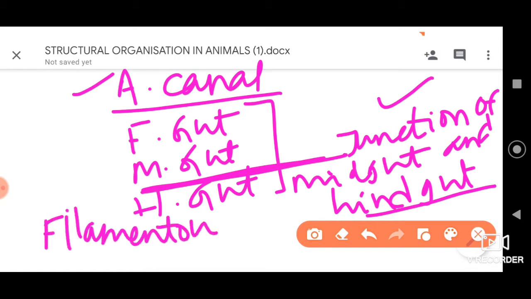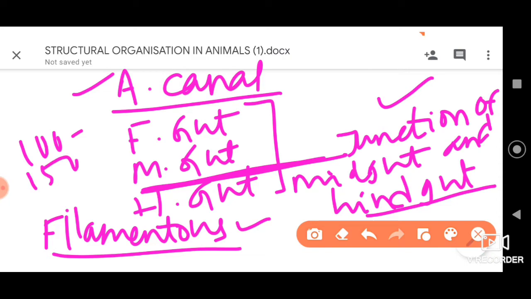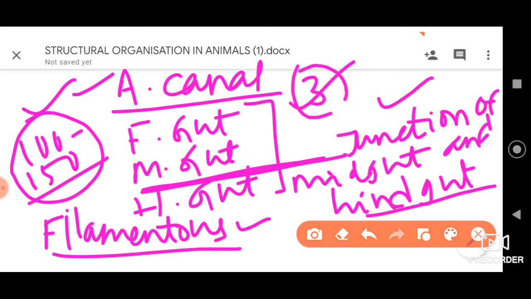They are thread-like, yellow colored filamentous structures, approximately 100 to 150 in number. So, in the 34th question, the most appropriate answer you can go for is option 3. That is your right answer.